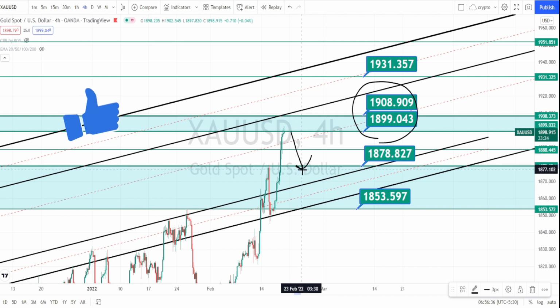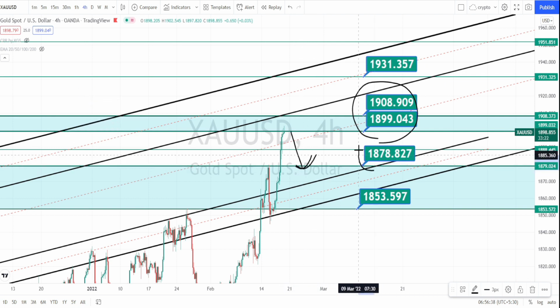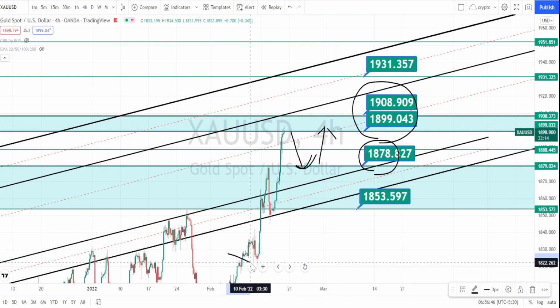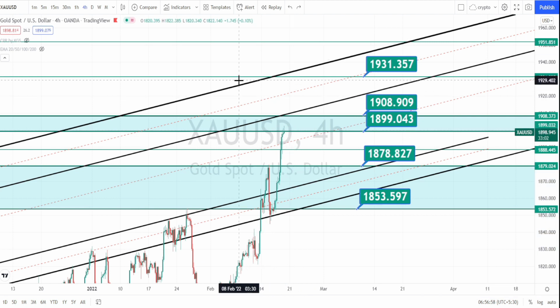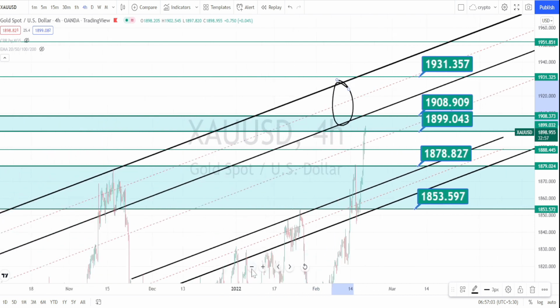Even if the price action retraces, we can expect it to take support at the support level of 1878, then to bounce back on the bullish trend, because overall the price action is still in a very strong bullish trend. And I have drawn a parallel line over here. I have taken the previous price action.